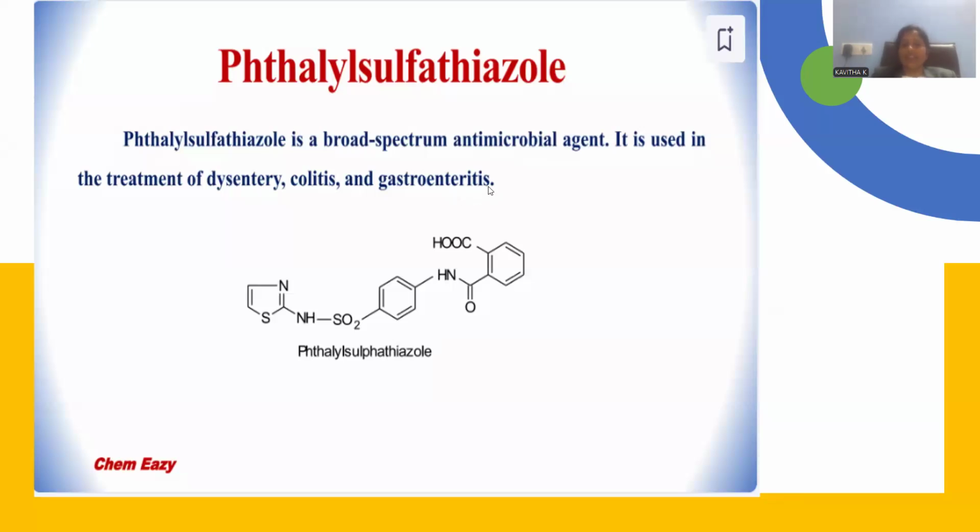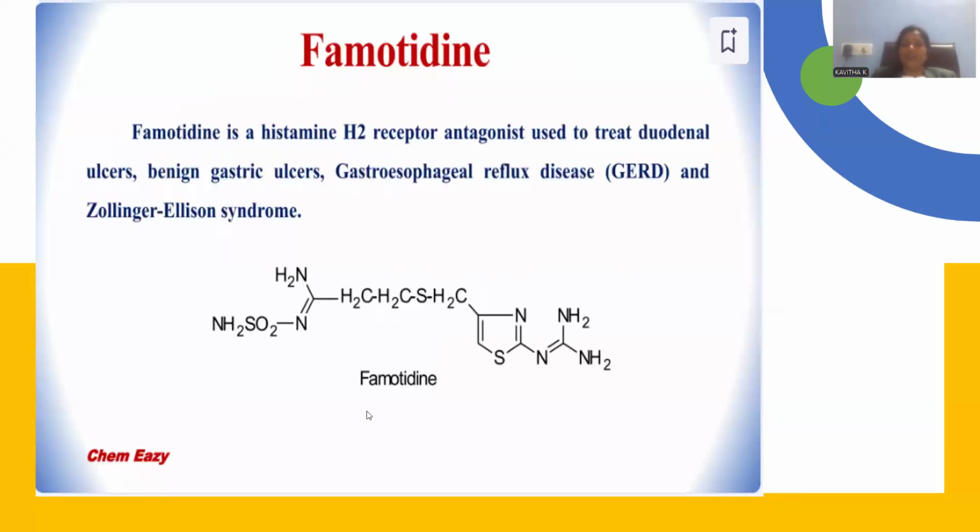It is related to digestive system disorders, which are generated in the digestive system by means of microorganism action. Infection caused by this can be better cured by the drug called thalyl sulfathiazole, right? Let me introduce famotidine. Famotidine is a histamine H2 receptor antagonist, which works well against gastric ulcers.